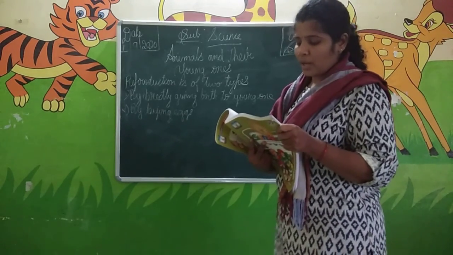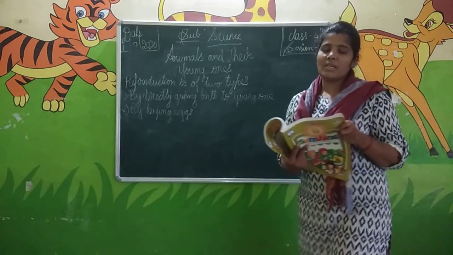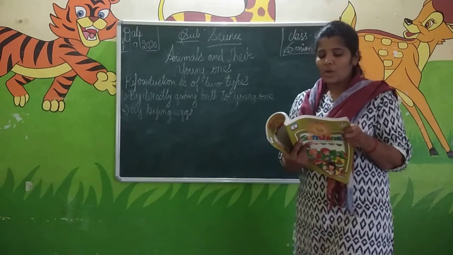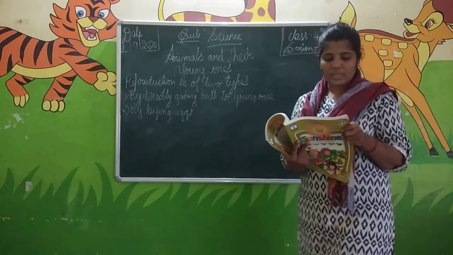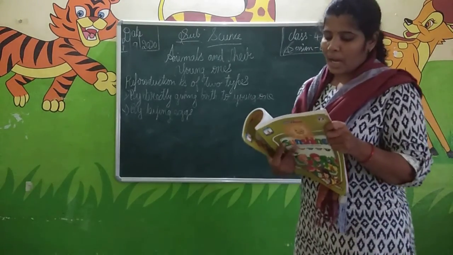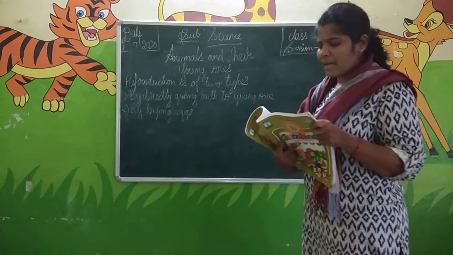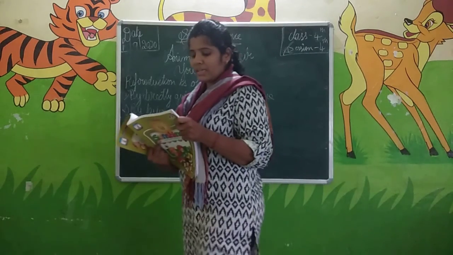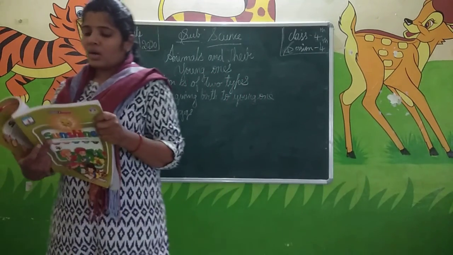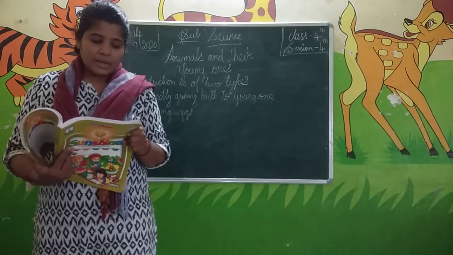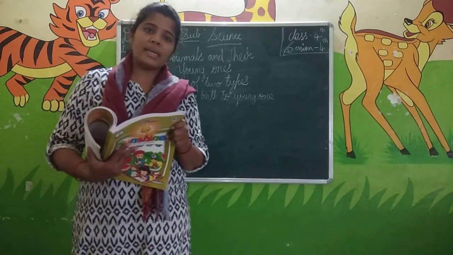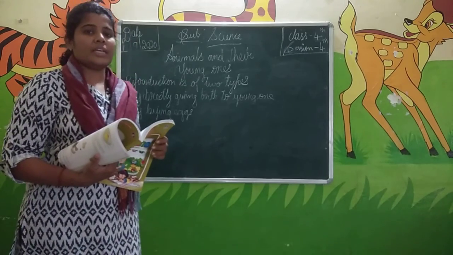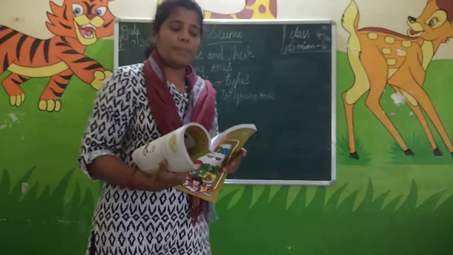Most of them have hair on their bodies. Dogs, cats, elephants, lions, cows and human beings are examples of mammals. They also have hair on their bodies. They give birth to the young ones and they feed them.